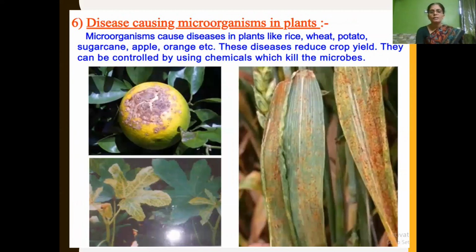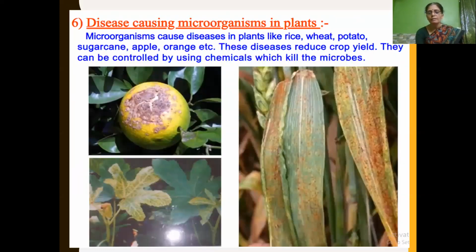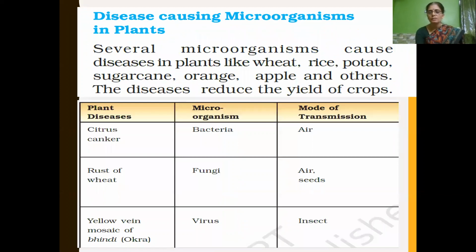And here you can see the picture of lemon which gets affected by citrus canker, and then the wheat plant with rust, isn't it? And we can see the yellow vein mosaic, sorry, yellow vein of lady's finger. So these are all plant diseases. So plants are also affected by microorganisms. So again children, citrus canker, that is citrus fruit, caused by bacteria and mode of transmission is